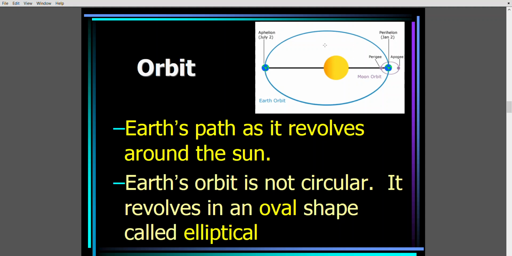So remember, the time when, while revolving, Earth goes away from the sun, the farthest point is on July 2nd. So on July 2nd, Earth has a maximum distance from the sun. Can you see this distance line? So here it is closest and here it is farthest. This is called aphelion. It happens on July 2. So please remember the dates.